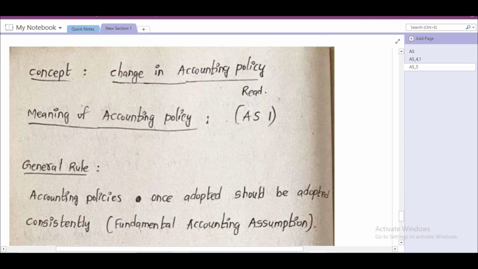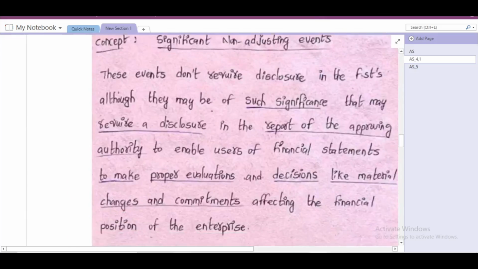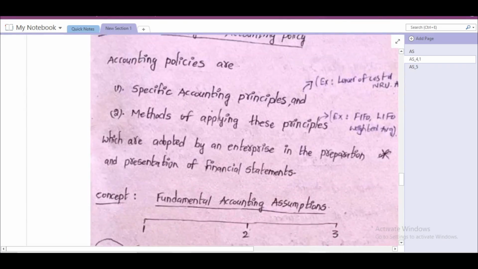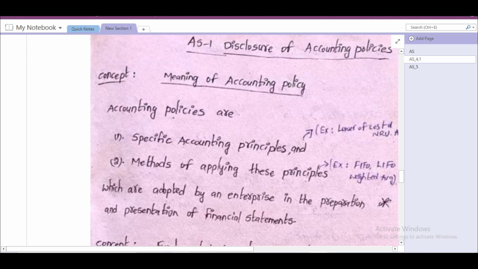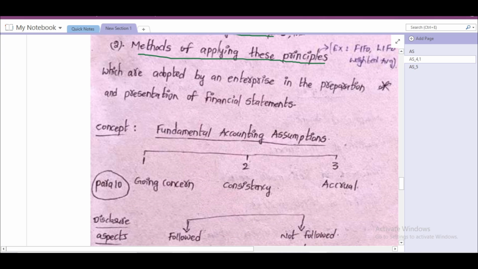Change in accounting policy. If you remember Accounting Standard 1, we already read about accounting policy. What is the meaning of accounting policy? Accounting policies are specific accounting principles and methods of applying those principles, which are adopted by the enterprise in the preparation and presentation of financial statements. Fundamental accounting assumptions: going concern, consistency, accrual. We already read about it.